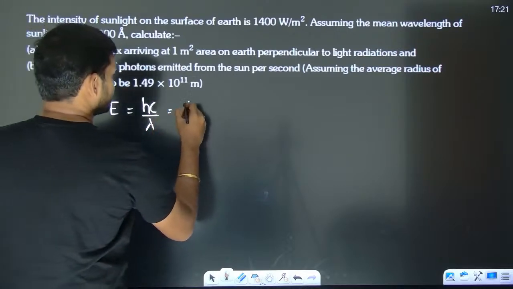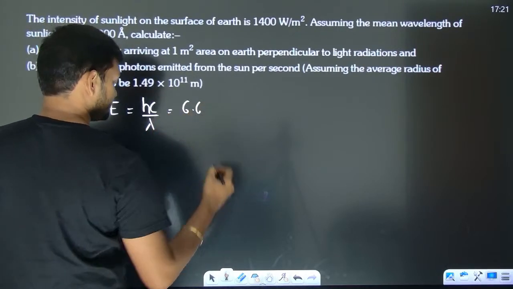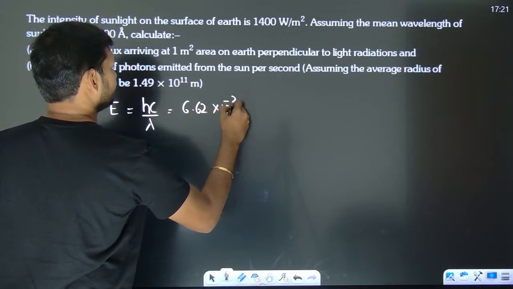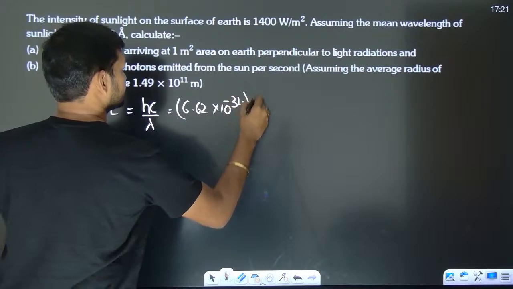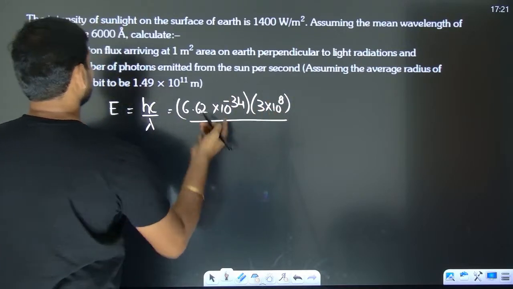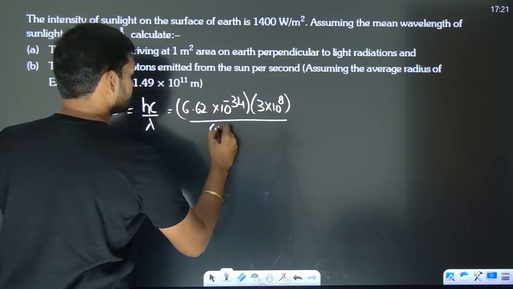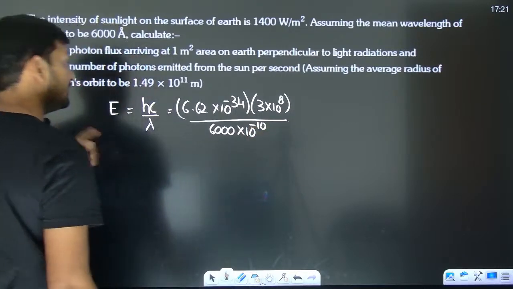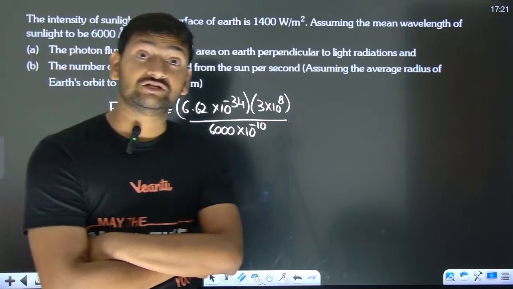H is Planck's constant, which can be written as 6.626 into 10 to the power minus 34 into the C value, which is 3 into 10 to the power 8 by the wavelength, which is going to be how much? 6000 angstrom, which is going to be 10 to the power minus 10. From here, you are going to get energy of each photon.